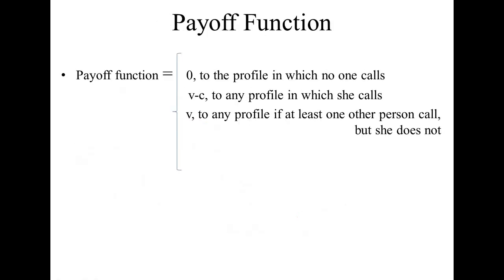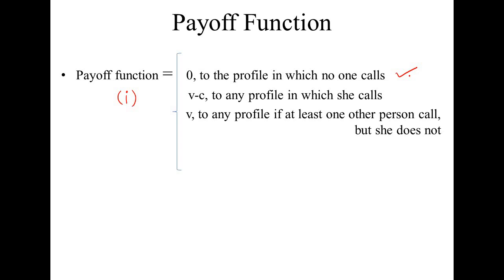So let's see the payoff function. Here in this slide I am calculating the payoff function for player I. Here we have three possibilities. The first possibility is that no one is calling the police. If no one is calling the police, it means the police is not informed.